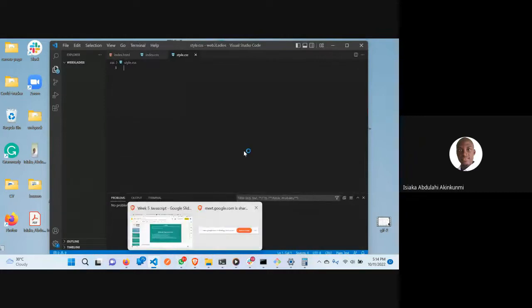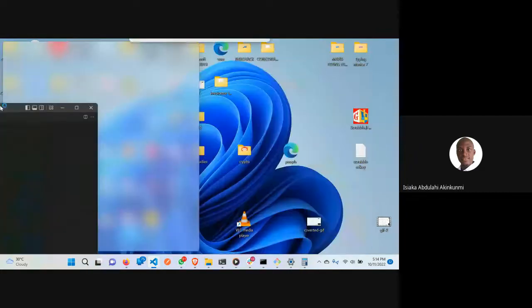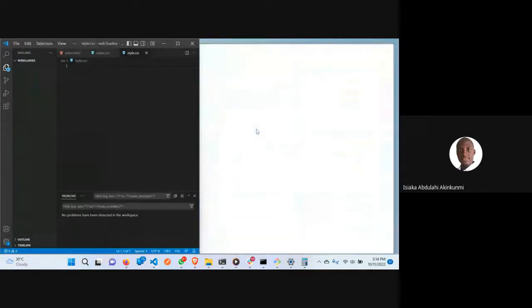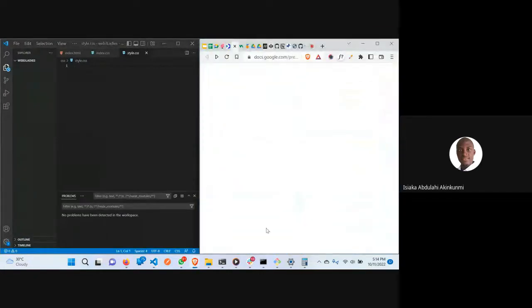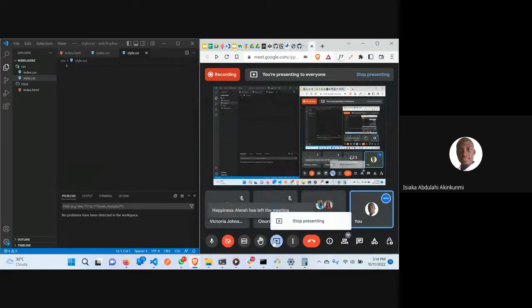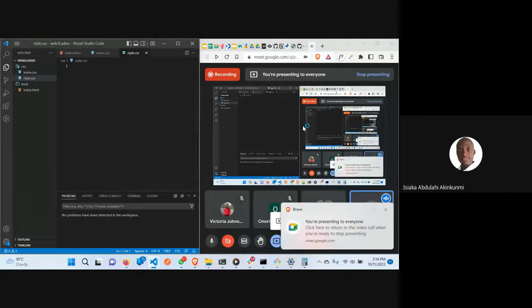I'll have to reshare. Okay, I guess you can all see both my VS Code and my browser, right?